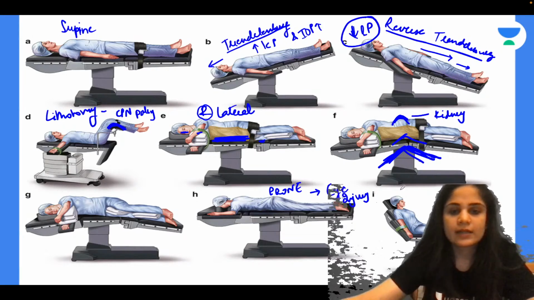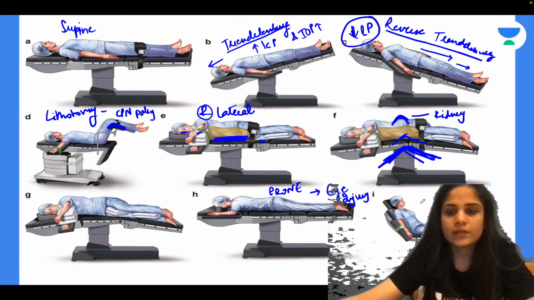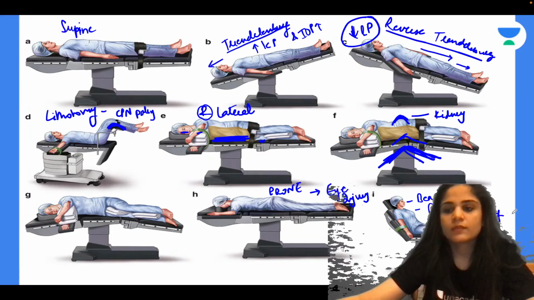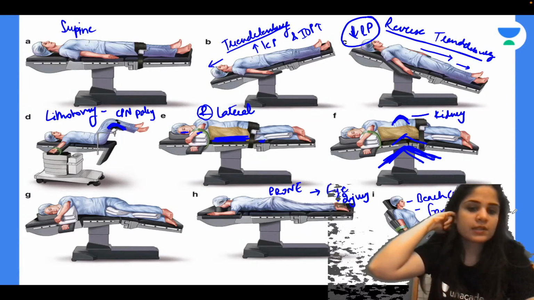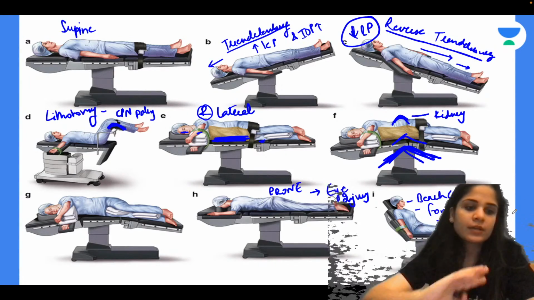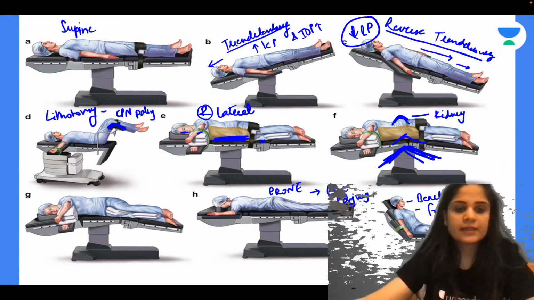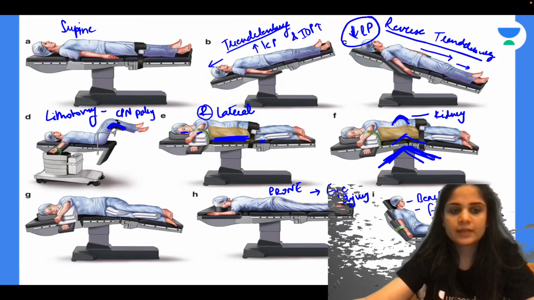Okay. Alright, and the last position that I see over here, I, is called beach chair position, or Fowler's position, or semi-sitting position. So in this position, what is the problem that I see?